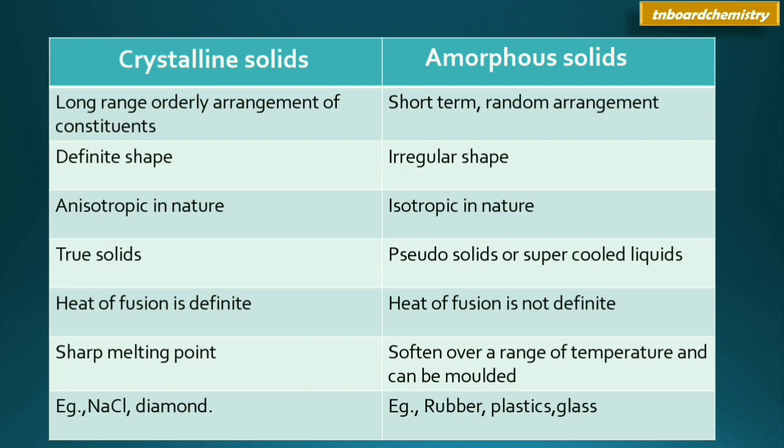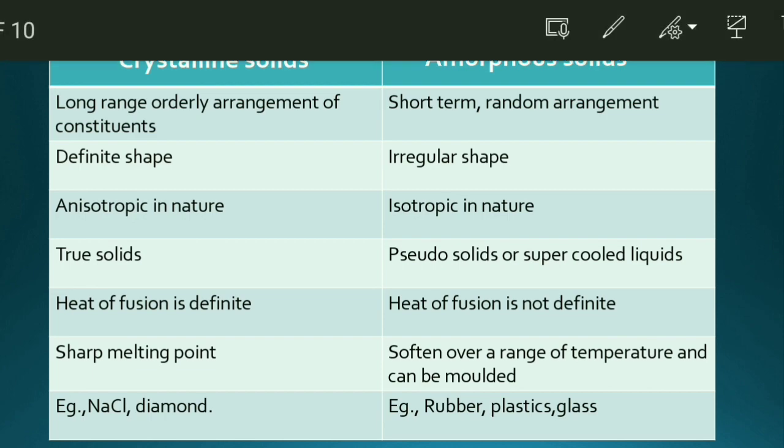First, the difference between crystalline and amorphous solids. The first point is that crystalline solids have a long range and orderly arrangement of particles. Opposite to that, amorphous solids have a short and random arrangement of particles.